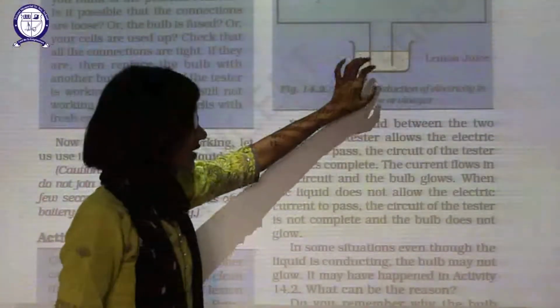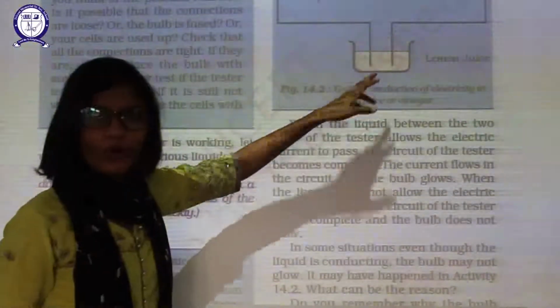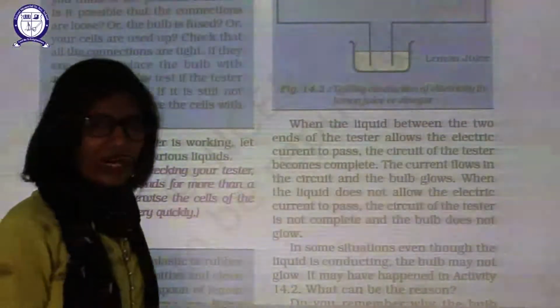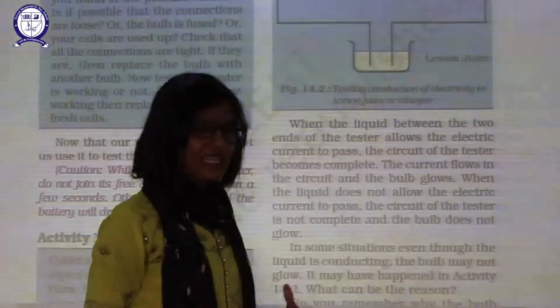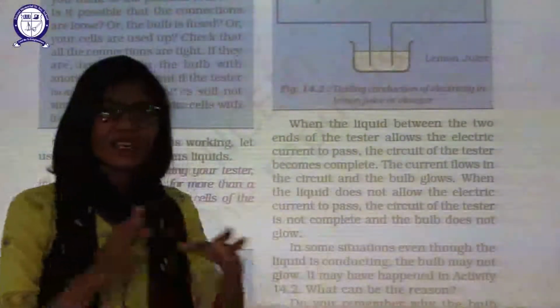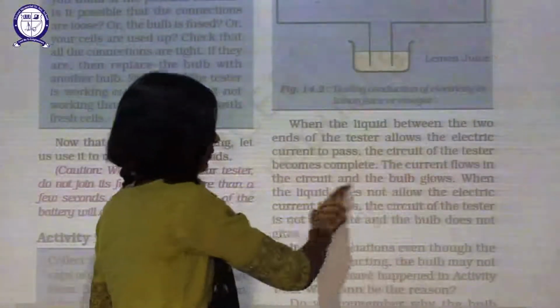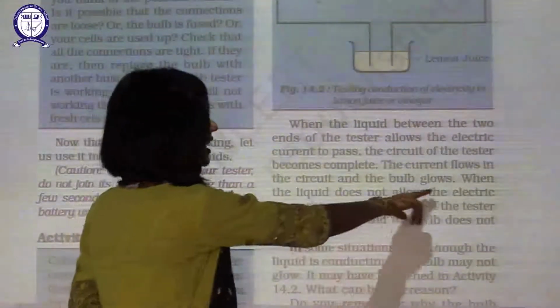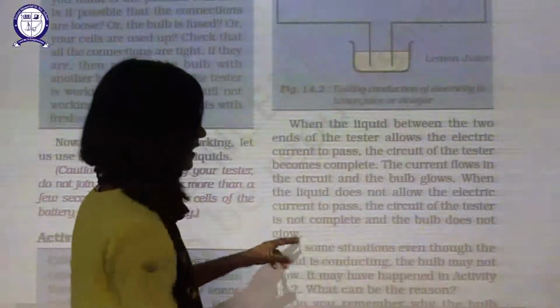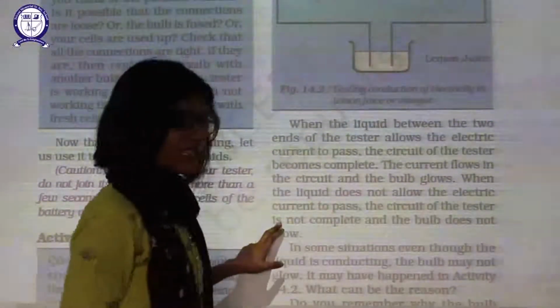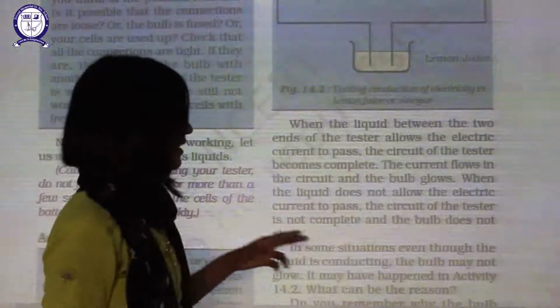If this liquid allows electrons, if it allows electricity to pass through it, it means we can say that this liquid is a good conductor of electricity. The current flows. When a liquid does not allow the electric current to pass through it, the circuit of the tester will not complete and the bulb will not glow.